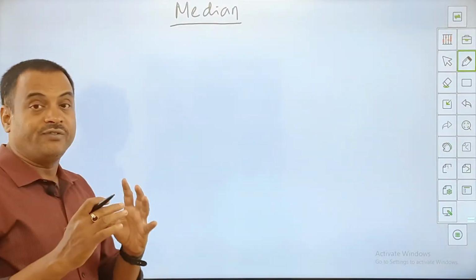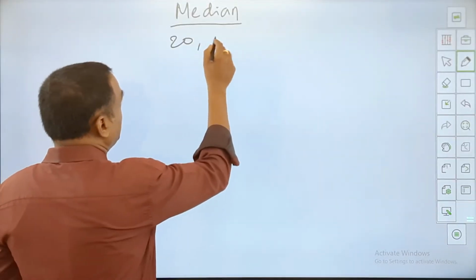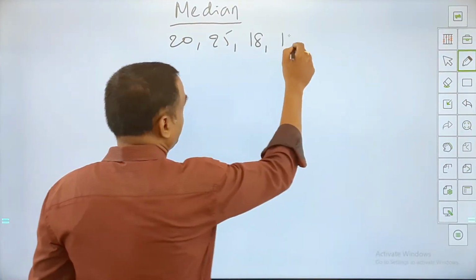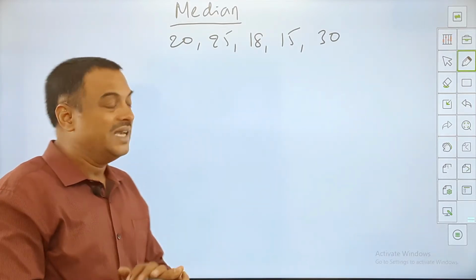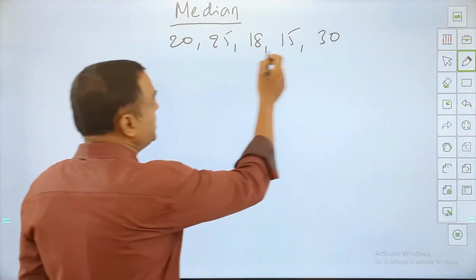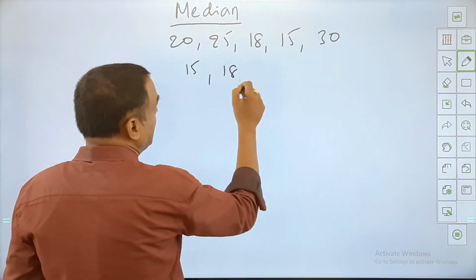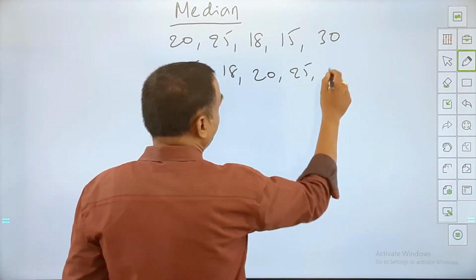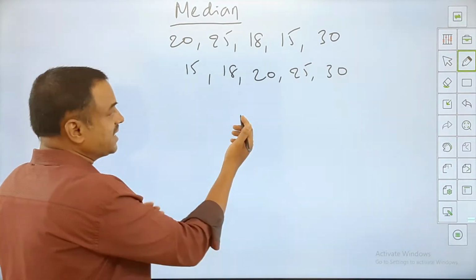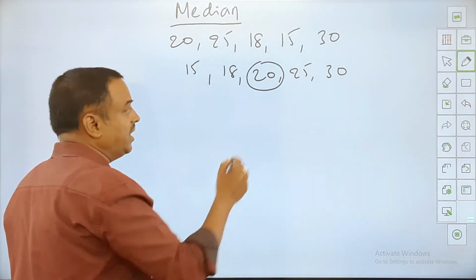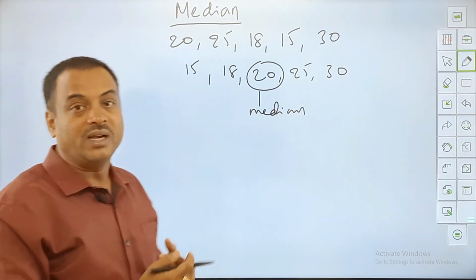Now let us see if ungrouped data is given to us. What is ungrouped data? We all know it is like 20, 25, 18, 15 and 30, a kind of numbers. Imagine an odd number of numbers is given to us. In order to find the median, first we'll arrange all these observations in ascending order, like 15, 18, 20, 25 and 30. We have 5 observations, which is an odd number of observations. Here in this case, we can easily identify the exactly middle one, and that middle one is considered to be the median. So that is how to find the median for ungrouped data.